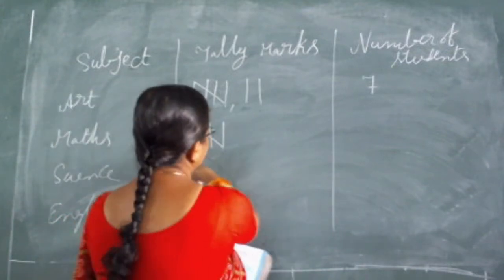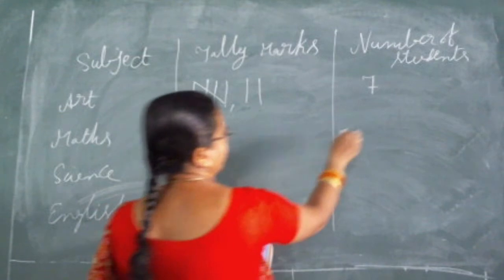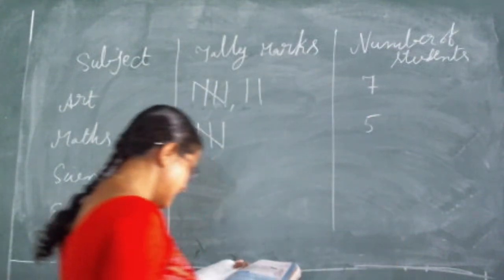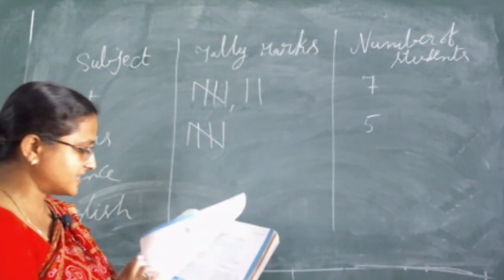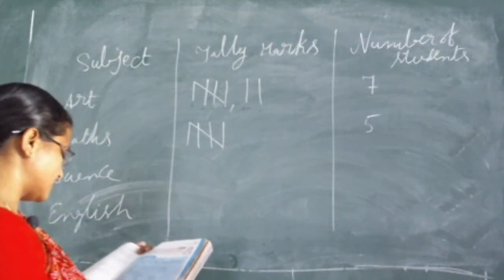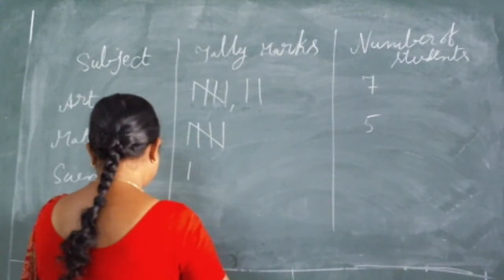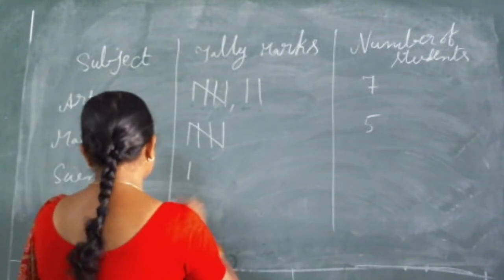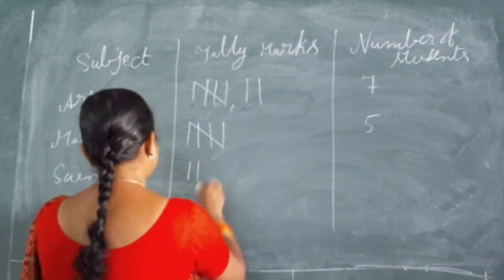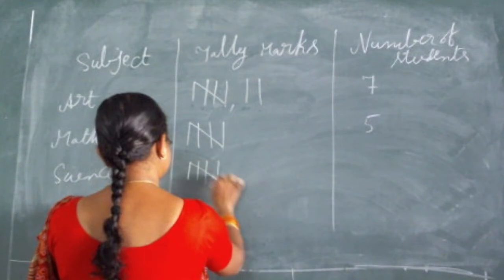So how many students like maths? 1, 2, 3, 4, this one is the fifth. Five students. And again everybody look at page number 71. Now go through the science subject. From the first onwards count. One child science. Again science, and again science, again science. Over. Fifth one is science.